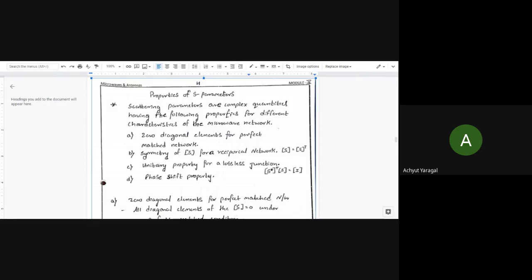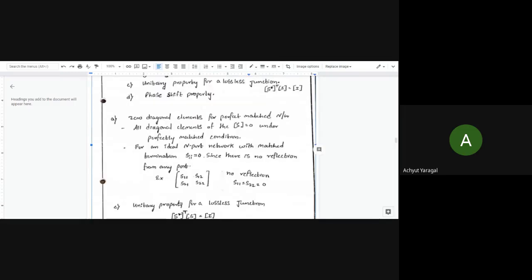The third property is the unitary property for lossless junction here. There we have to prove that S conjugate transpose into S matrix is equal to identity matrix. The fourth property that we have to discuss is the phase shift property here. These are the four properties which we have to discuss regarding the properties of S parameter.